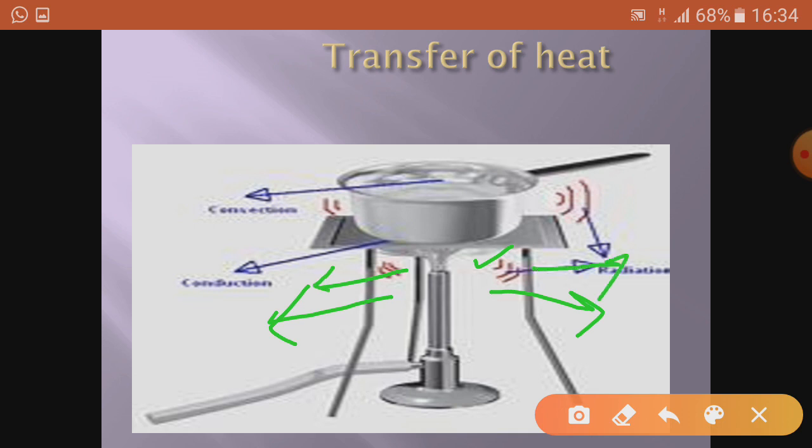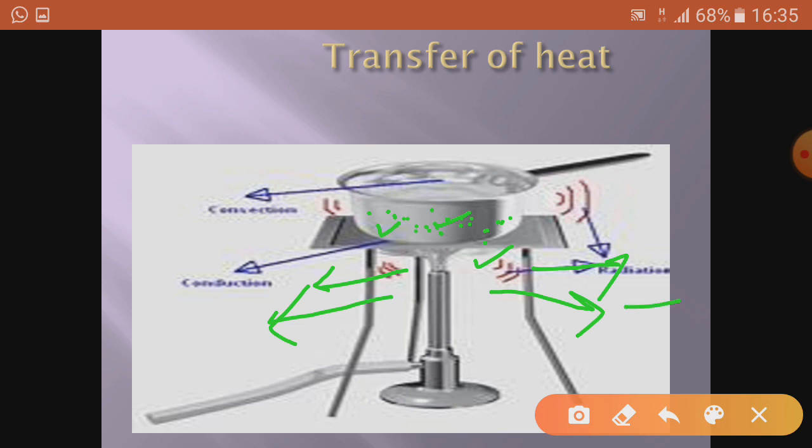Now the flame is heating this pan, which is solid, so this is conduction. The molecules of the pan are closely packed, they cannot move, they just vibrate and transfer the heat energy to the nearby molecule. So in conduction, the molecules don't leave their place, they just vibrate and transfer the energy.